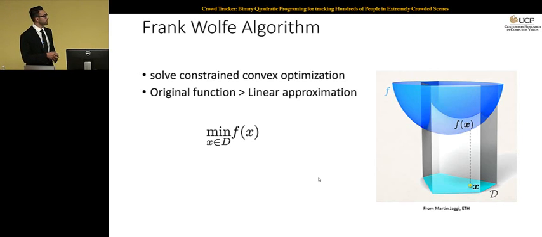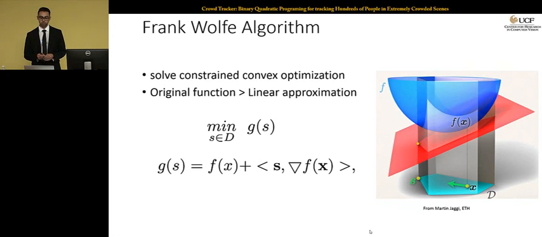Here's the idea. We want to minimize f, the function shown here, subject to a convex set D. For the regular gradient descent method, say at the current iteration the solution is x, you would compute the gradient and move toward the negative gradient direction. But what Frank-Wolfe does is approximate the function at that location with its linearized version, which is nothing but the first order Taylor approximation of the function at that point x. This is the equation of the linearized version of the function, defined by g_s, and it's shown with this red plane. So instead of considering the blue, you consider the red, and you minimize over the red plane.